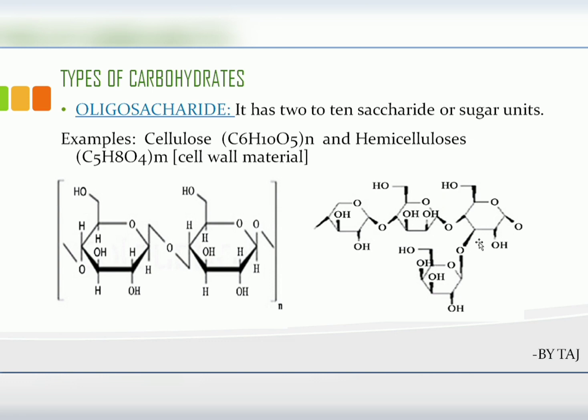Monosaccharides have only a single sugar unit, while oligosaccharides have more than one saccharide unit. Examples are hemicellulose and cellulose, the wall materials present in the cell wall of a plant cell. Cellulose is (C6H10O5)n and hemicellulose is (C5H8O4)m. This is the wall material present in the cell wall of a plant.